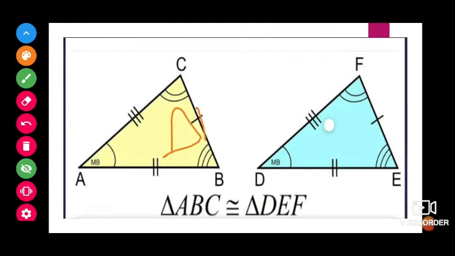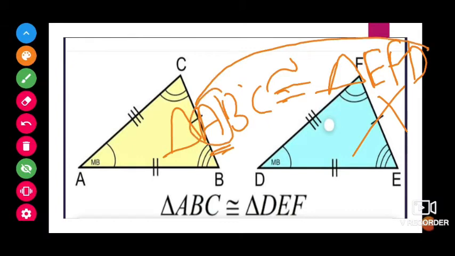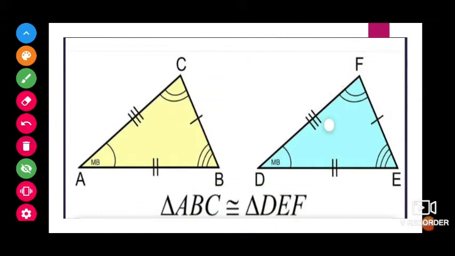If I write this as triangle ABC is congruent to triangle EFD, this will be wrong. Why? Because here A's corresponding angle is D, which is at the last position, but A I mentioned at the first position. So always try to write in the corresponding order. Whenever we are writing the correspondence, whatever the corresponding vertices are, we have to write in the same position, first, second, third, whenever we are writing for the triangle.